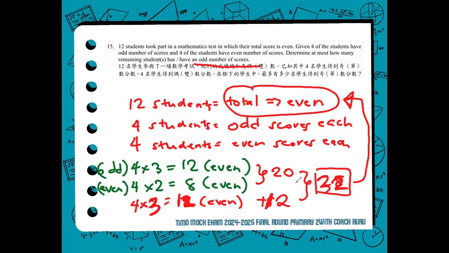So to answer the question, at most how many of the remaining students, the four of them, could get an odd number? We assume that their score is 3. So 4 times 3 is 12. As we add it to the other result, it will give a total of an even score. So to answer number 15, the answer is 4.